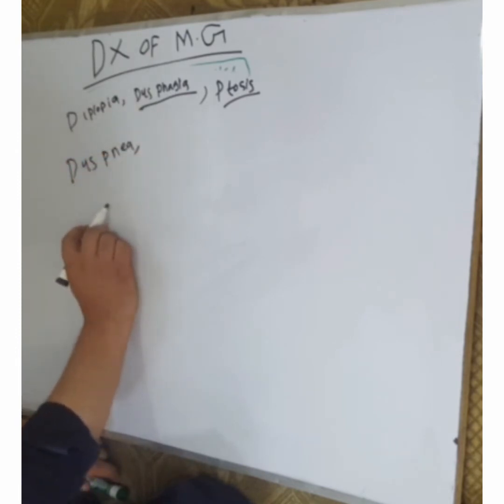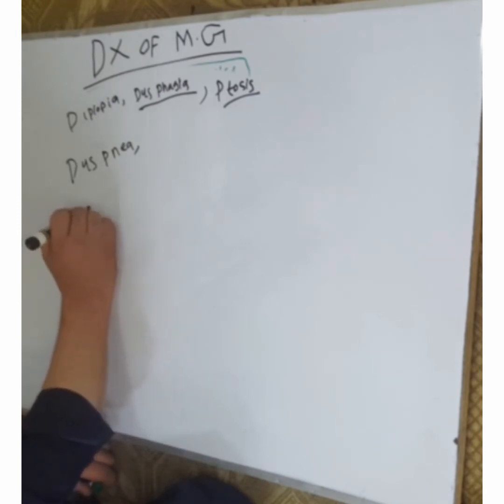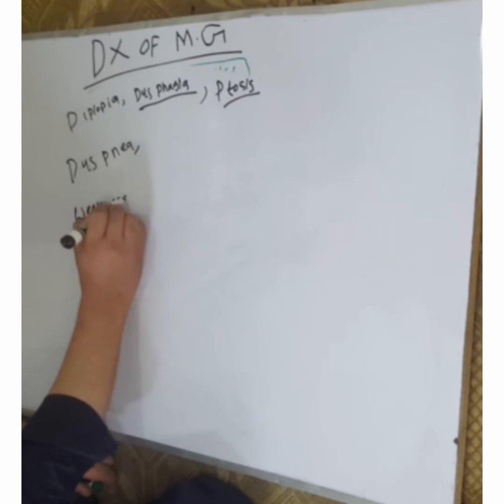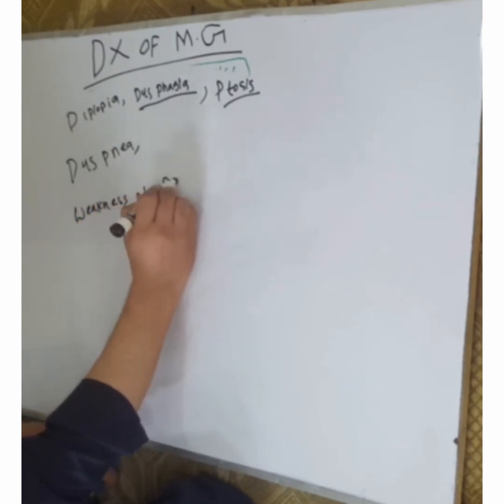There may be dyspnea. The weakness of proximal limbs can also occur.